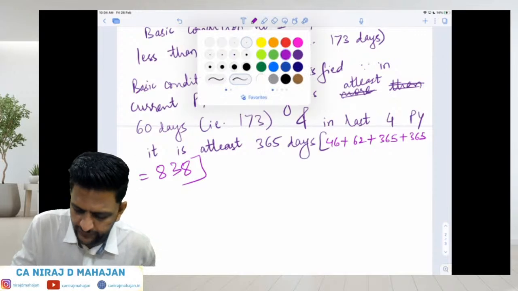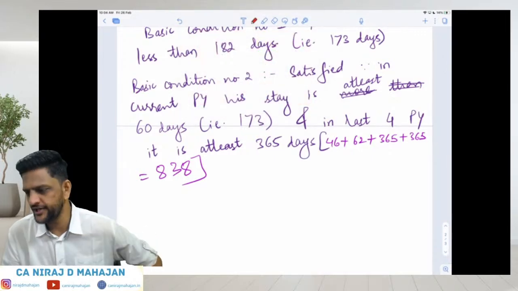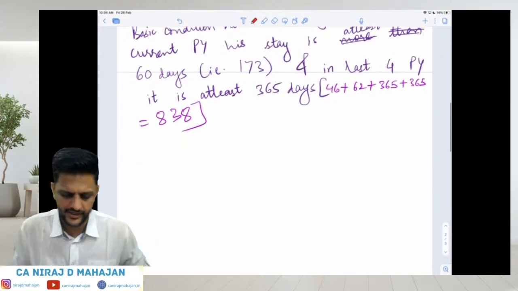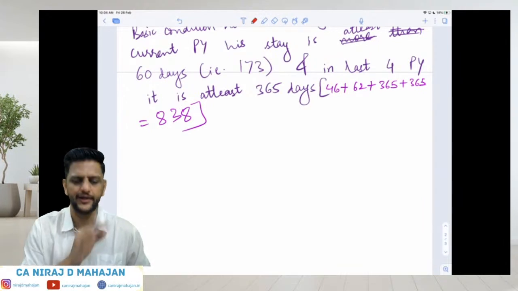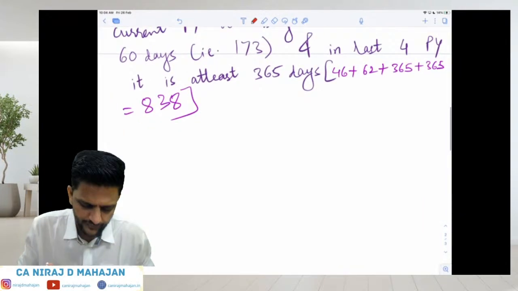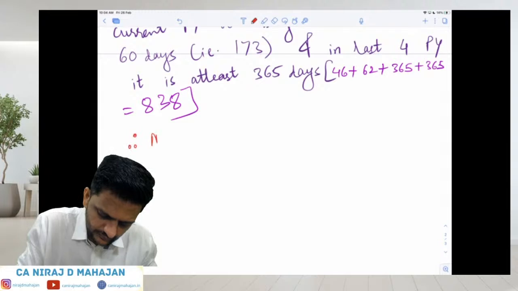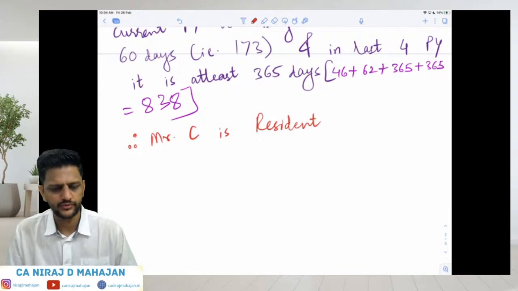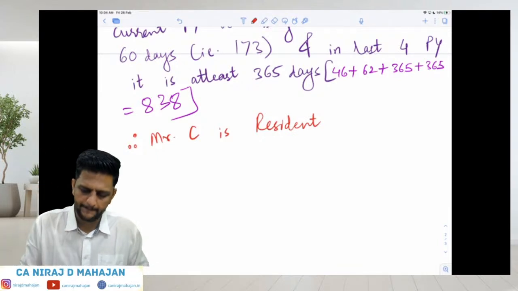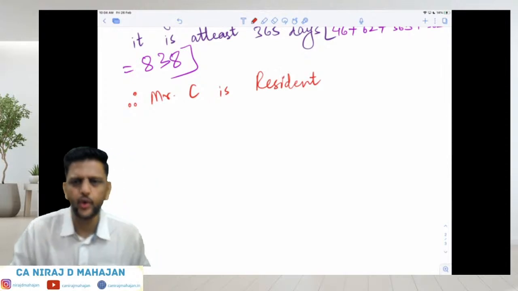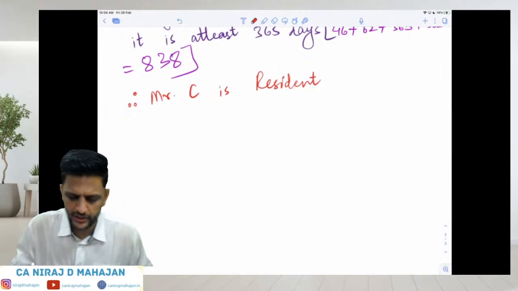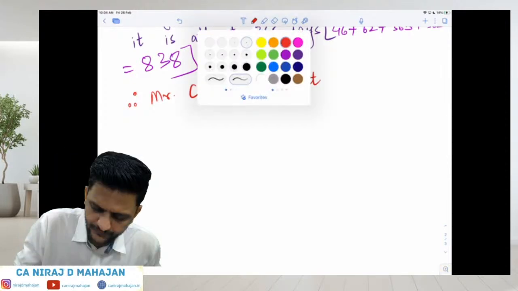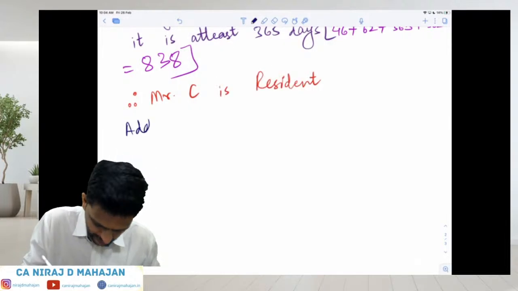So even if one single basic condition is satisfied, we say he is a resident. But you have to check now ROR or RNOR. Therefore, Mr. C is resident. Clear till here? He will be ROR if you have understood till now, but let us check quickly. So I'm writing now: additional condition number 1.